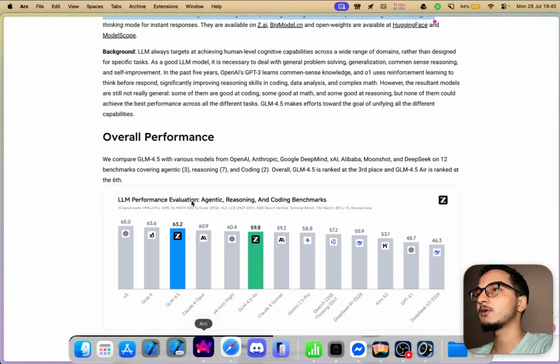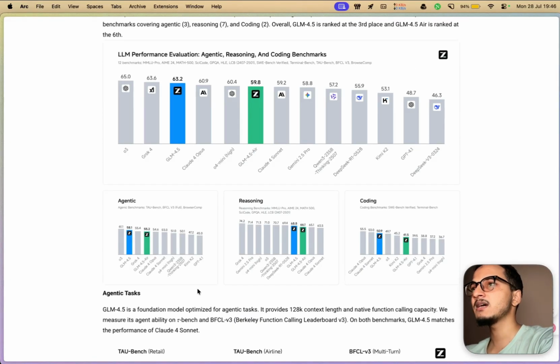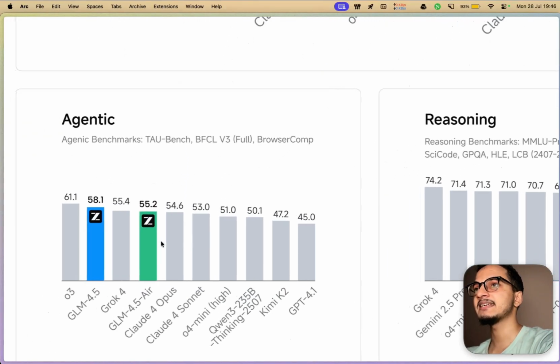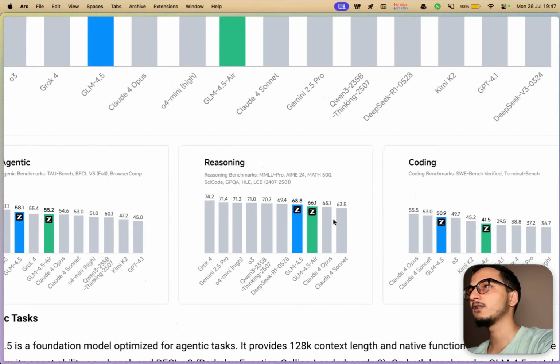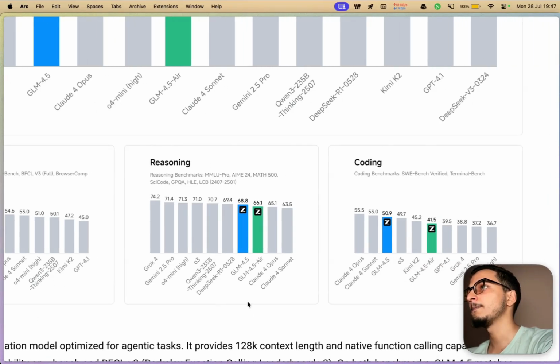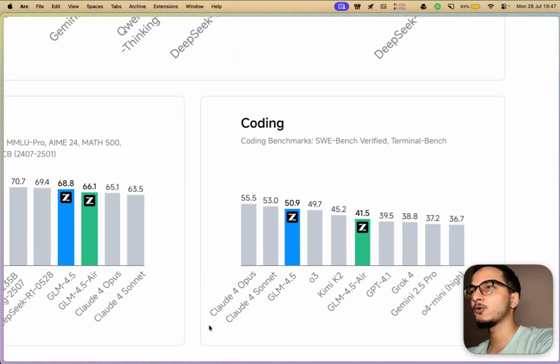If you talk about the overall performance, you can see here on the benchmark, it stands at number 3 after O3 and Grok 4, and it beats Claude 4 Opus, O4 Mini, Claude 4 Sonnet, and Gemini 2.5 Pro easily. And the benchmarks that I'm really focused on are the coding benchmarks. If you look at the agentic benchmarks, it stands at number 2, just after O3, beating Claude 4 Opus and Claude 4 Sonnet. And in reasoning benchmarks, it does fall behind a little, even behind the DeepSeek R1 model. Maybe it's because it's a hybrid reasoning model. And on coding benchmarks, it stands at number 3, just behind Claude 4 Opus and Claude 4 Sonnet.